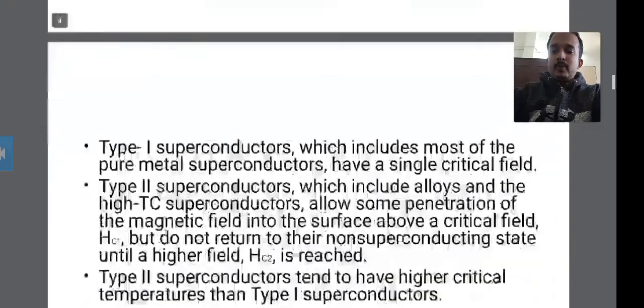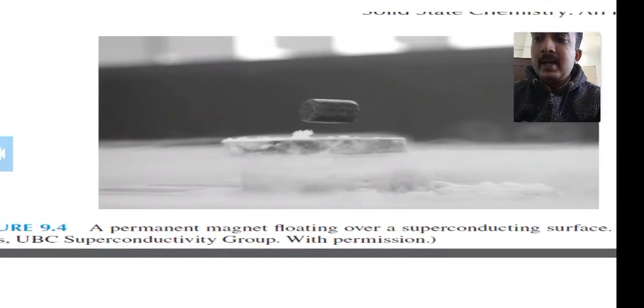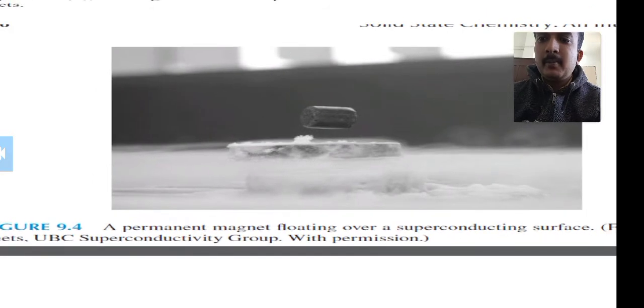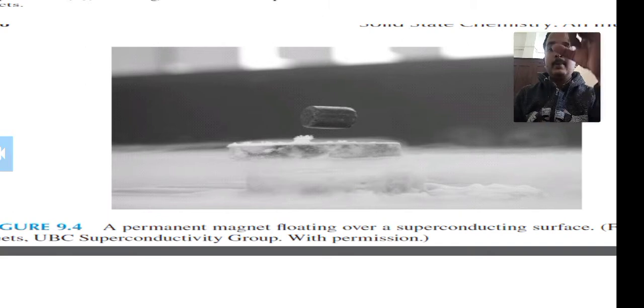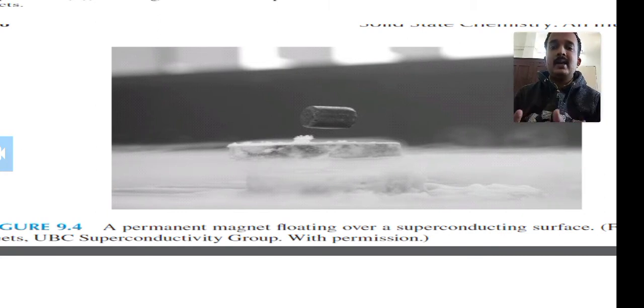Secondly, the magnetic flux is excluded and the superconductor repels the magnetic field. In the photograph in figure 9.4, the magnet is seen floating in mid air above the superconductor. The diagram shows that when a magnetic field is applied to the superconductor, the magnetic flux is excluded, or repelled.